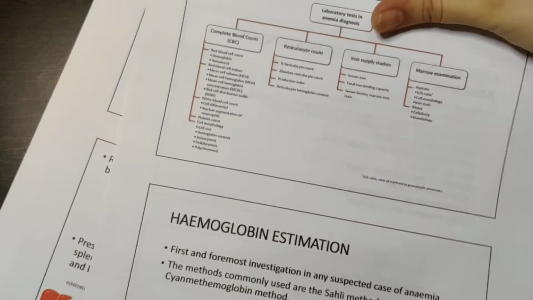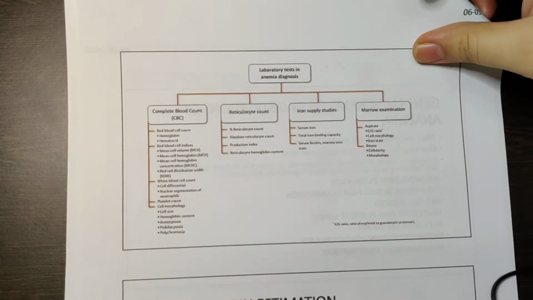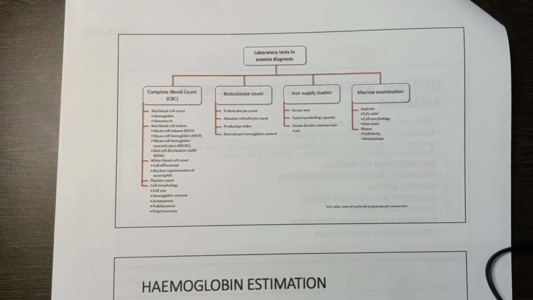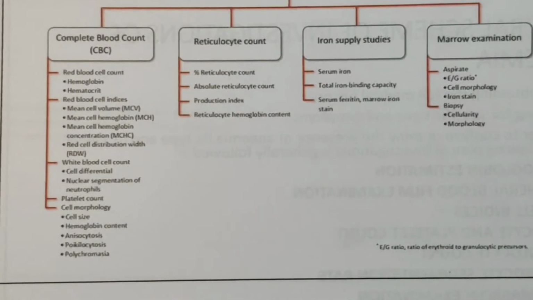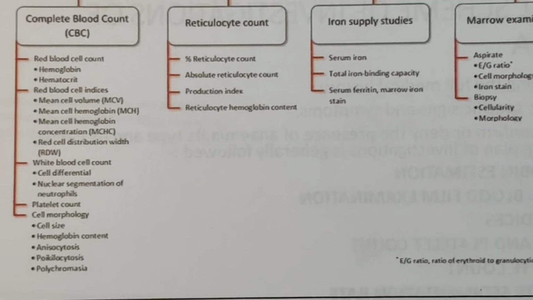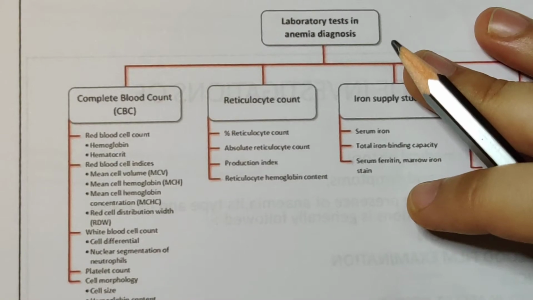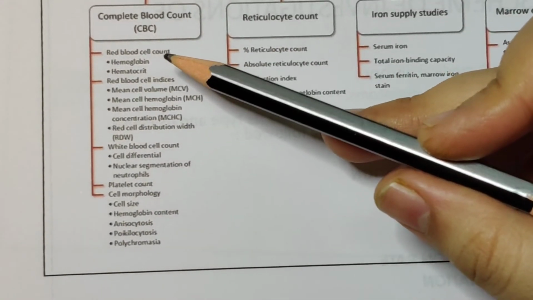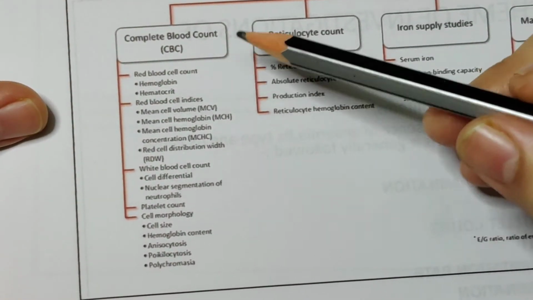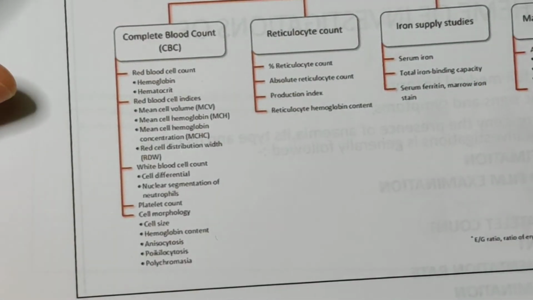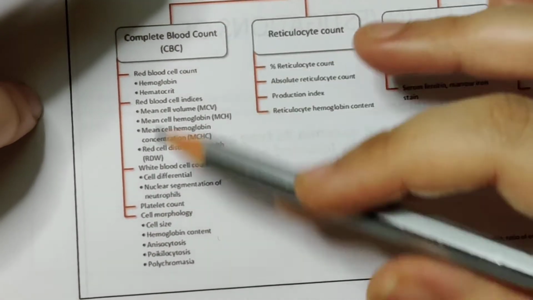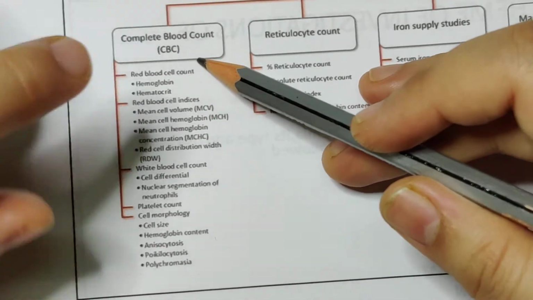Now, this is a small chart that I have given just for your understanding, for last minute revision. You can see this. In this, the lab investigation starts with your complete blood count. In the complete blood count, you will see the blood cells, the WBCs, the platelets, how many are there, all these things. I have discussed this previously.